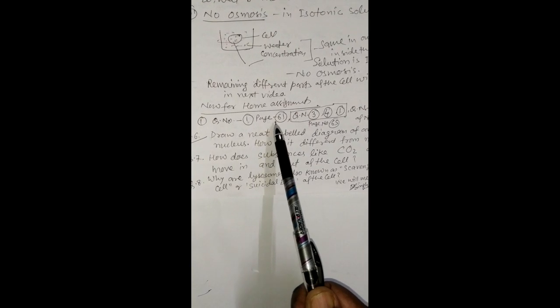Remaining different parts of the cell will be discussed in the next video. Now for your home assignment: question number 1 of page number 61, question numbers 3, 4, 1 of page number 65, question number 8 of page number 67 of the NCERT textbook.